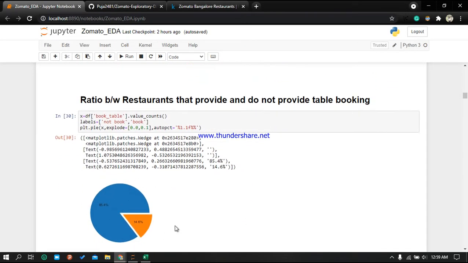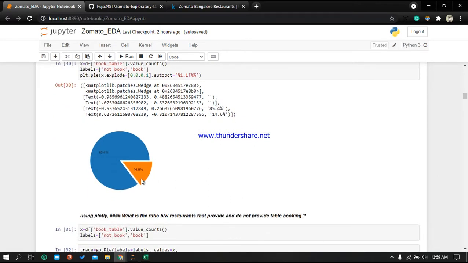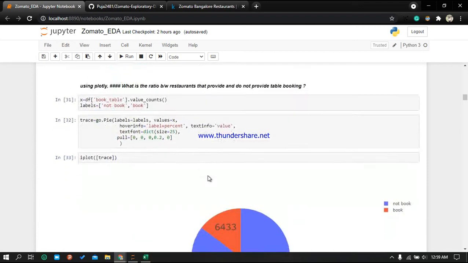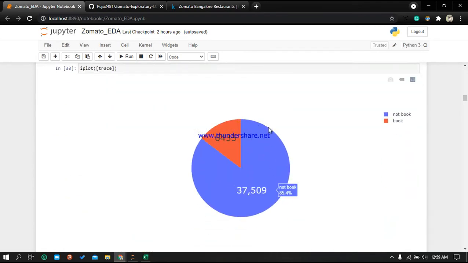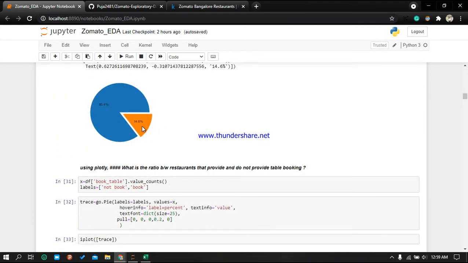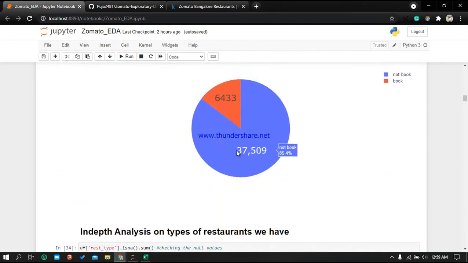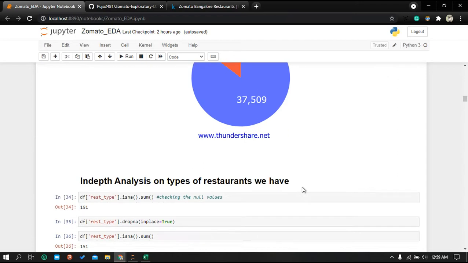So let's see the ratio between restaurants that provide table booking or not. This does not provide table booking and this provides table booking. See here, oh sorry, this does provide booking and this does not provide table booking. Similarly we have done it in plotly.